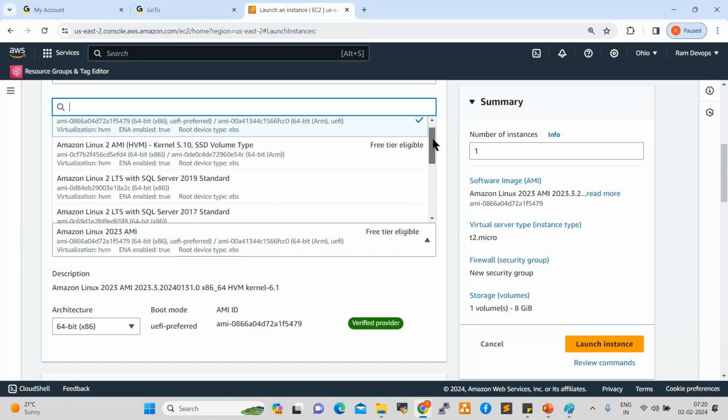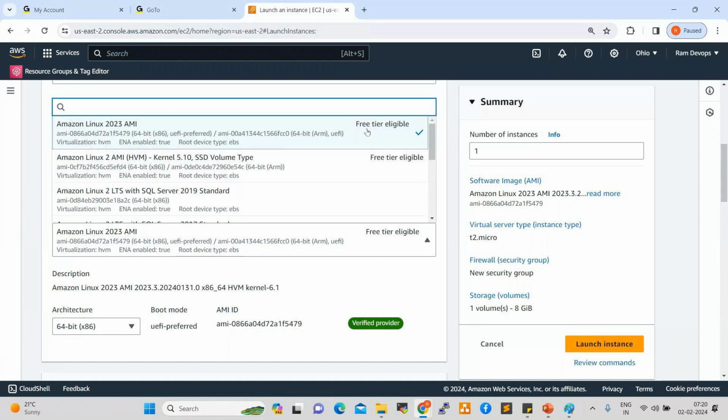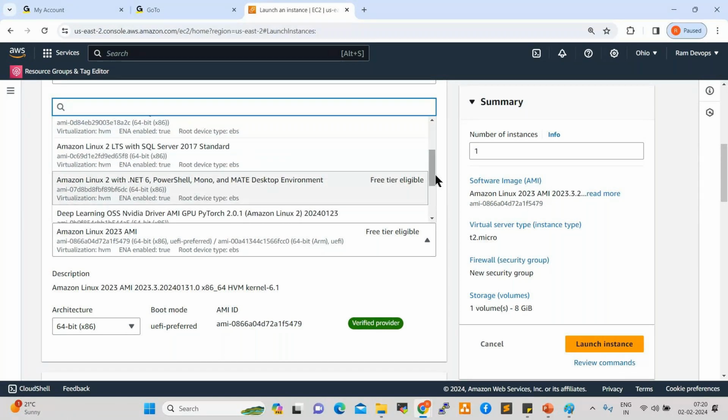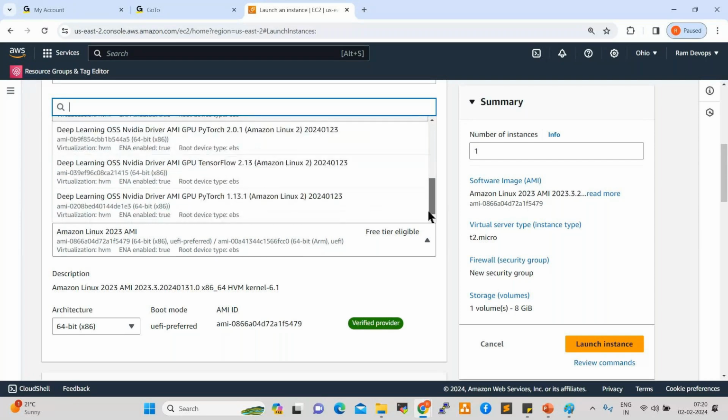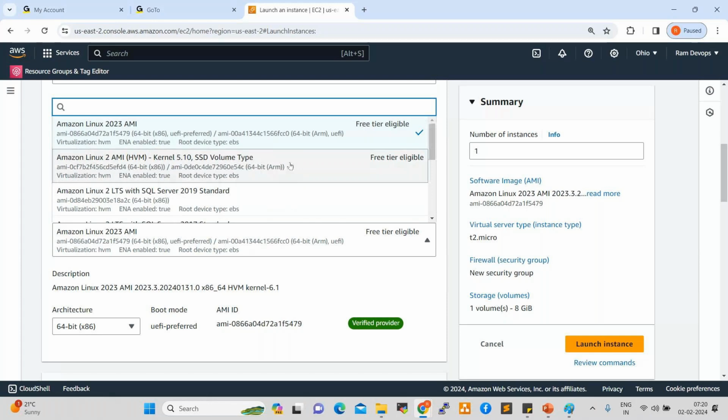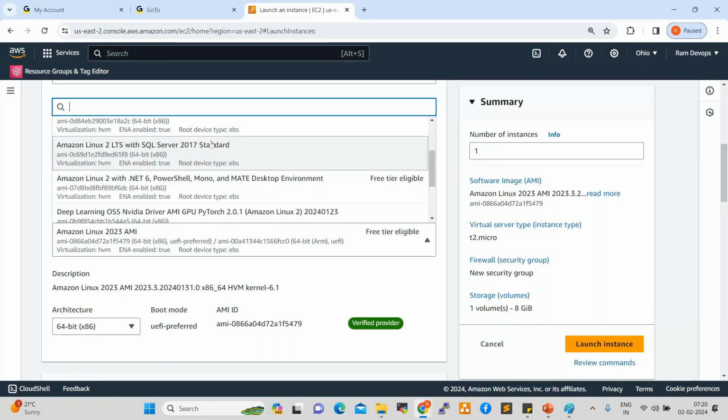Here they are showing free tier eligible. Whatever free tier eligible images are there, those we can use for practice. Paid versions, don't use. This is not free tier, this is not free tier, this is free tier. These are all not free tier. If you use the paid versions, some charges will be applied. Don't use the paid versions.